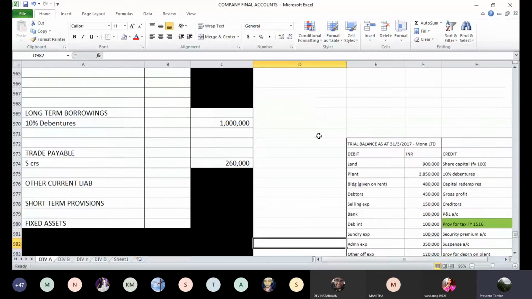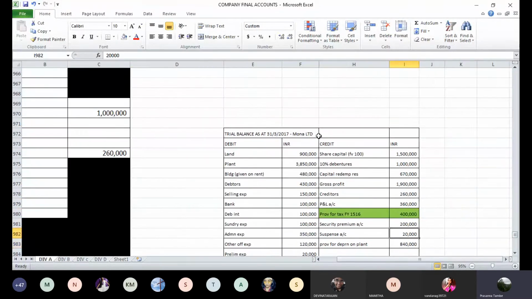Then suspense account we have already dealt with. This suspense account, it was a selling price of machinery that we have taken care of. Provision for depreciation also we have taken care of. So these items will not affect directly here. When we go to those items on debit side, we will see what needs to be done for that.